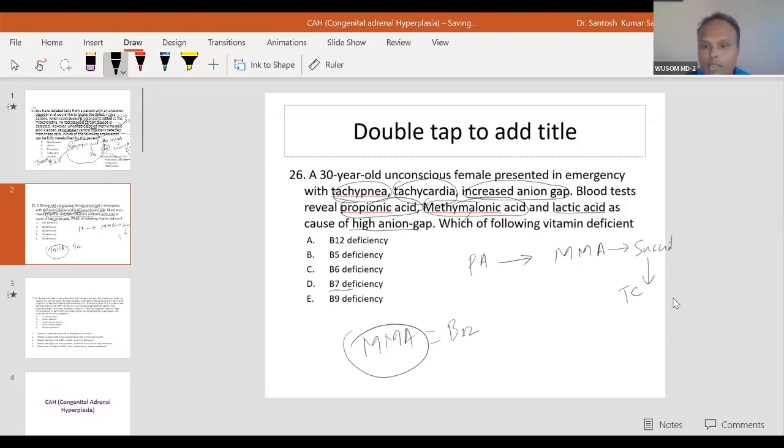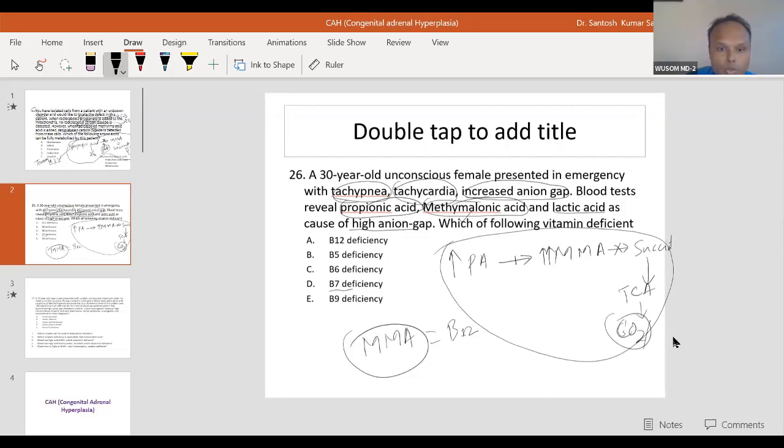Then through the TCA cycle, it will form either glucose or carbon dioxide. In liver, it will form glucose, and in other tissues, it will form carbon dioxide. So you see, if MMA is raised, the problem must be here, not here. Because of blocking of this pathway, there will be a rebound effect on the whole pathway. So propionic acid will also be high. This is very simple. So vitamin B12 deficiency should be the answer.